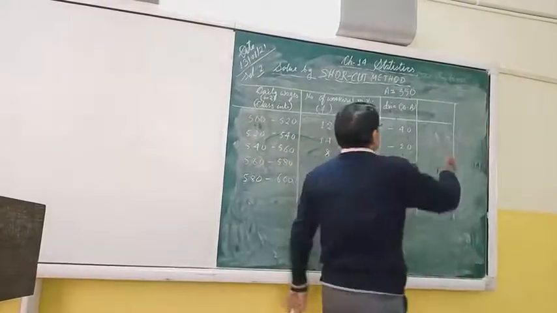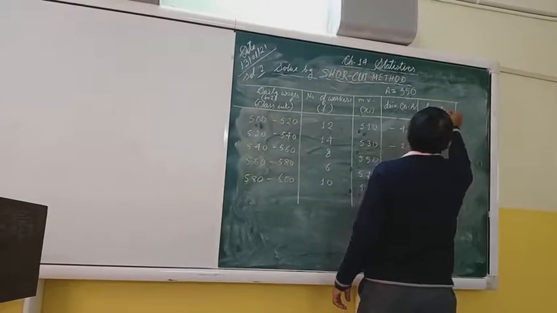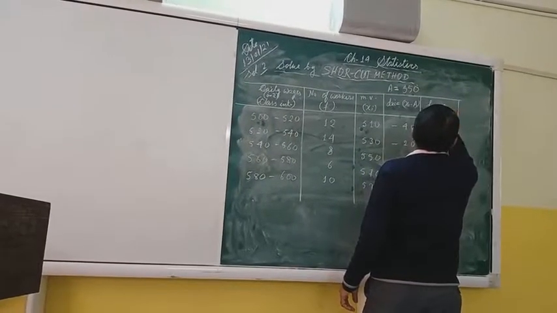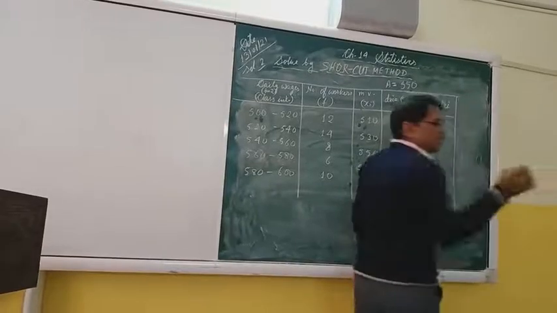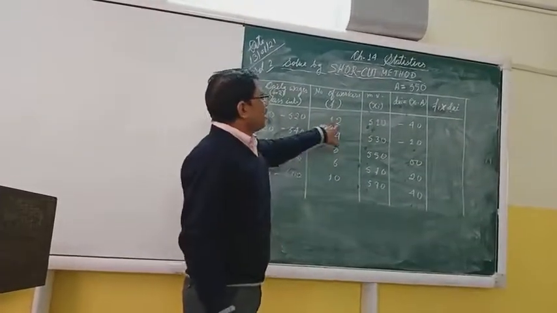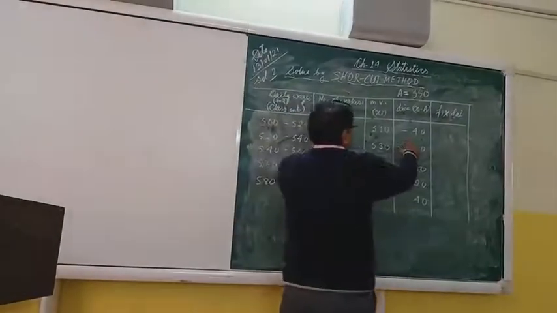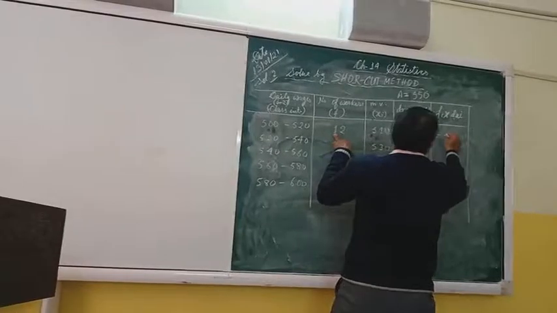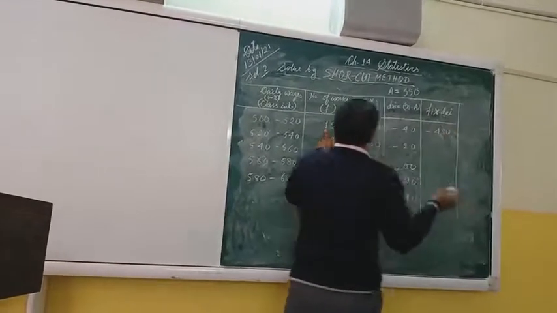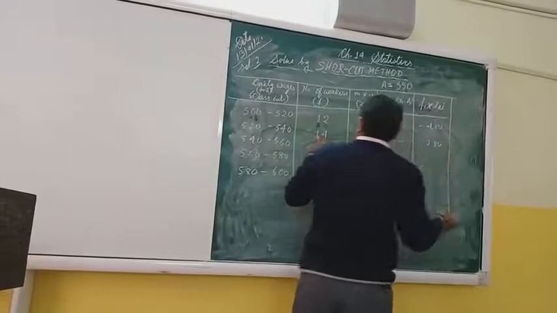Now we shall multiply frequency into di, that is fi di. During the exam, be careful. Keep one finger in place of the frequency and multiply directly from here. So minus 480 is coming here. Now minus 280 is coming.